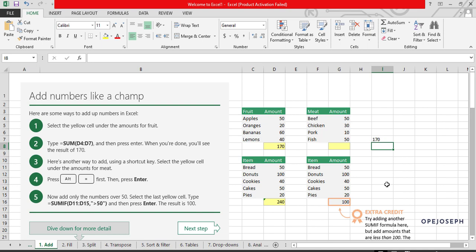So when I press enter, it gives me 170. Can you see the same 170 that's here? So you can confirm from the formula bar how the answer was gotten. It was gotten from doing summation of cell D4 to D7. That is how the formula here was gotten. That is how this was gotten.